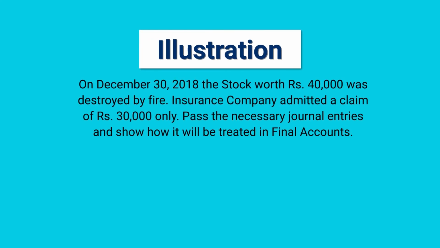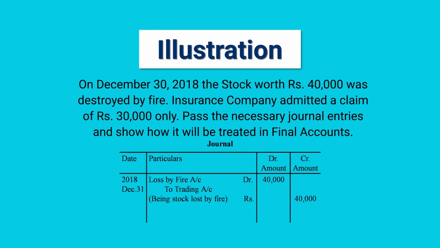Illustration. This illustration will make you very clear. We had a stock of rupees 40,000 which was destroyed by fire. Insurance company admitted a claim of rupees 30,000 only. So, pass the necessary journal entries and show how it will be treated in the final account. It is very simple. Journal entry is very simple.